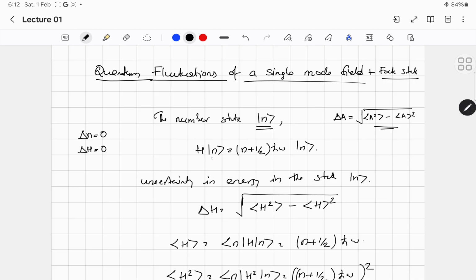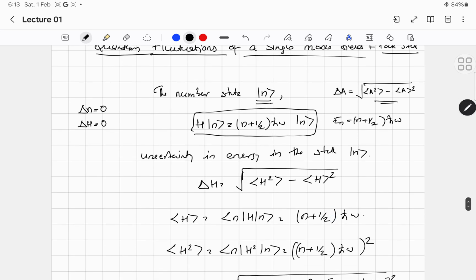Okay, so recall this ket n, which is called the Fock state. It is the energy eigenstate. That is, if you act the Hamiltonian on this ket n, you will get n plus half h cross omega times ket n. So this n plus half h cross omega I can call the energy eigenvalue corresponding to the state ket n. Now how will you calculate the uncertainty in energy? The uncertainty in energy, delta H, is the square root of the expectation value of the H square operator minus the square of the expectation value of the H operator. If you calculate this, you will get the uncertainty of the Hamiltonian in that particular state.